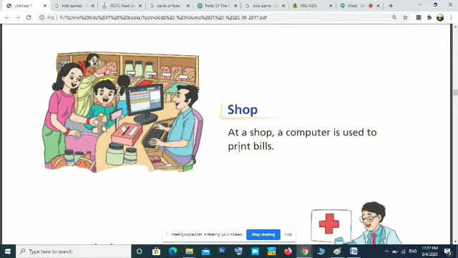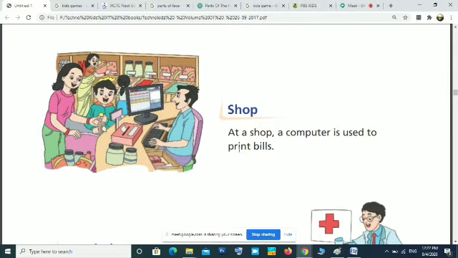What is bill? When you give the money, they will give you a receipt. When you pay the fees in the school, they will give you a receipt. In shop, that receipt we call it as bill. The details of the items you purchased from that shop will be in that bill. Suppose you purchased a pencil and a sharpener, then details of that pencil will be there.